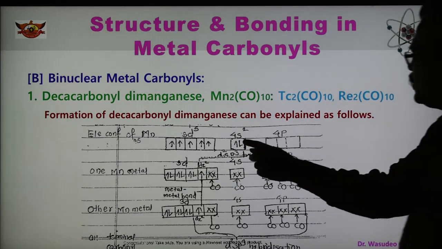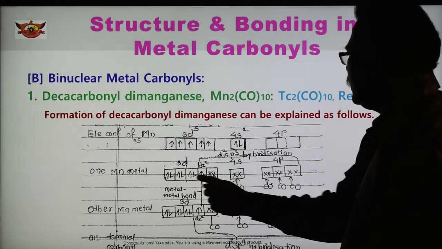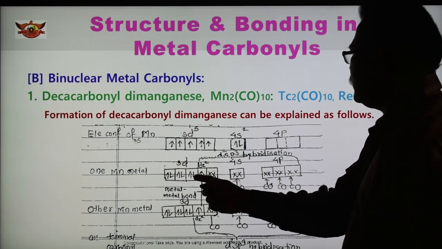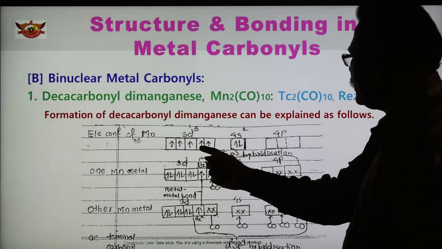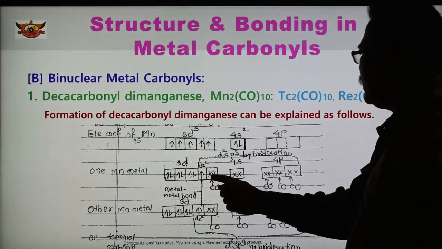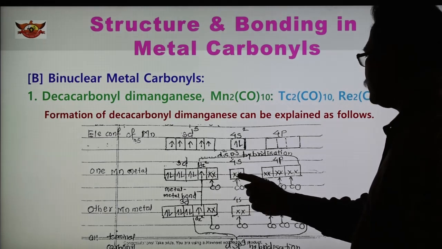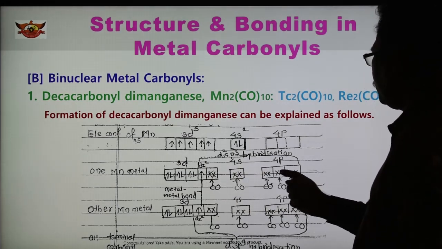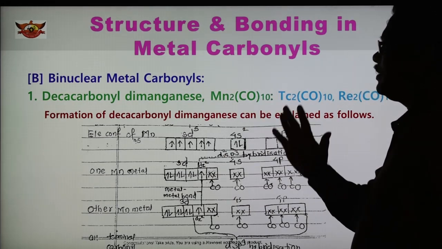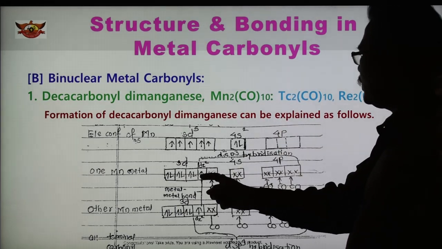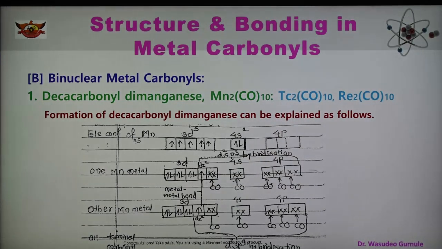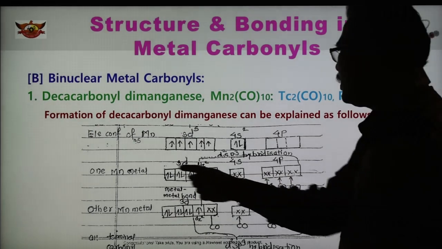So the 4s electrons are shifted here. Now this orbital has a single unpaired electron, and the other orbitals are made vacant. So there are 1, 2, 3, 4, 5 orbitals vacant, and one orbital has an unpaired electron. This is the configuration of manganese 1.